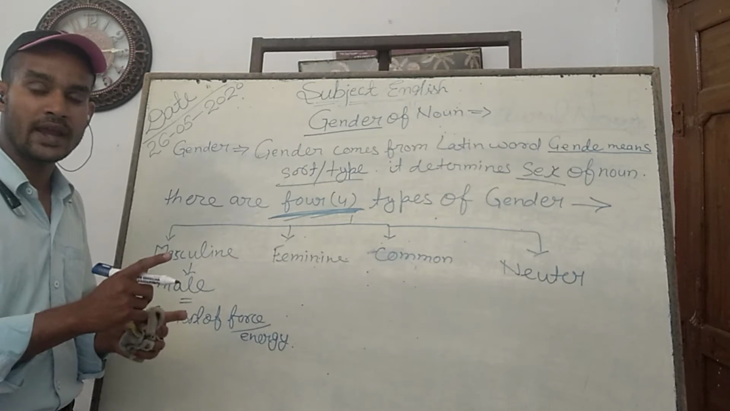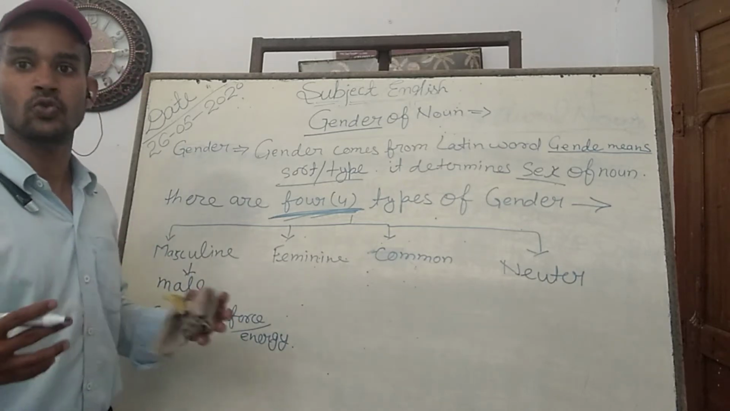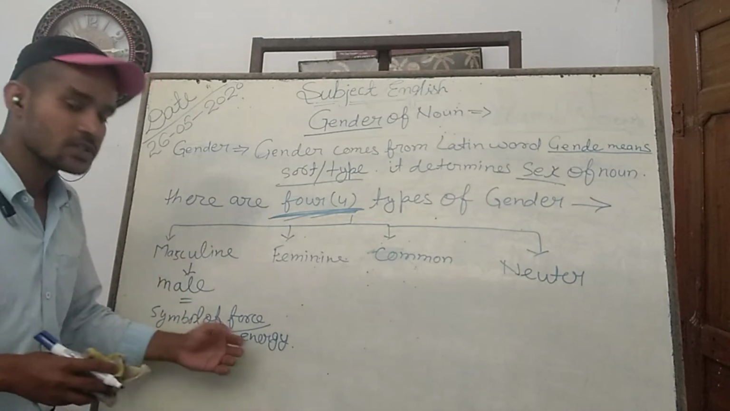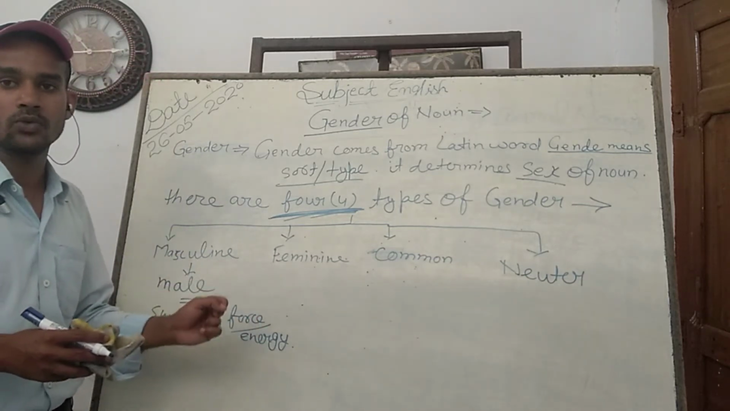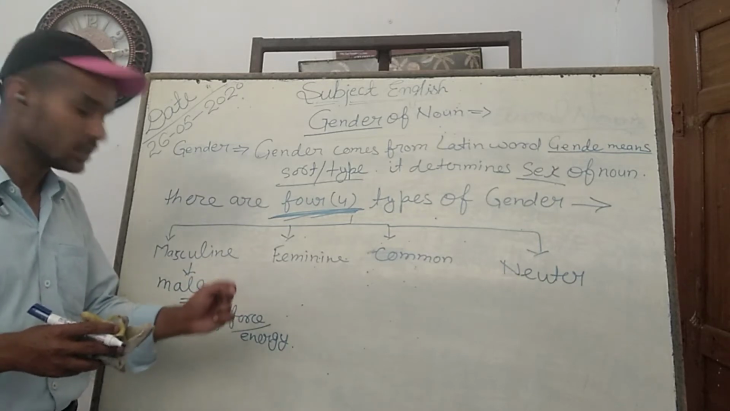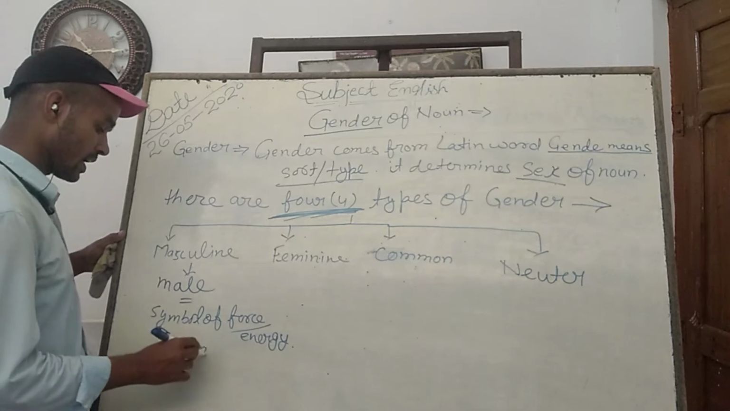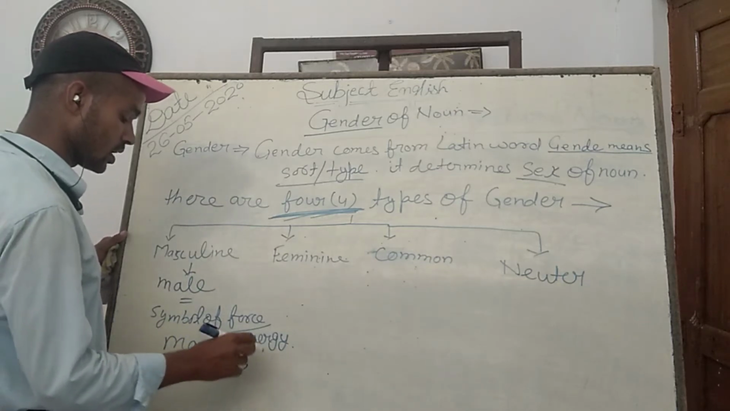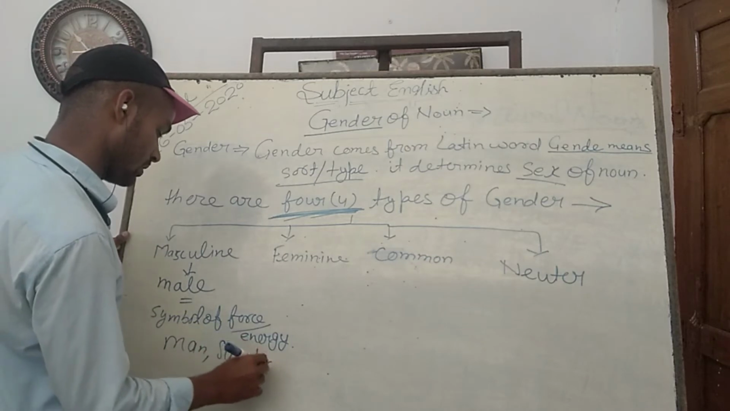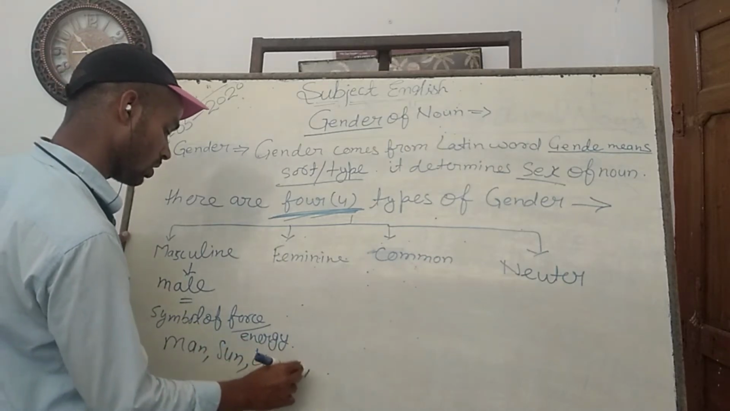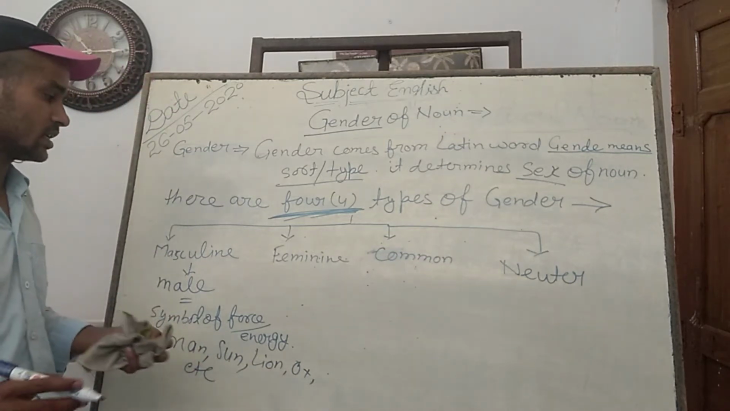Or if you find in that noun the symbol of force, energy, उसमें ताकत, जोश, ऊर्जा, प्रवाह का symbol प्रतीत हो, then you can decide that this particular noun has been used in the sense of the masculine gender. Names of masculine gender are man, son, lion, ox, etc. There are a lot of masculine genders.